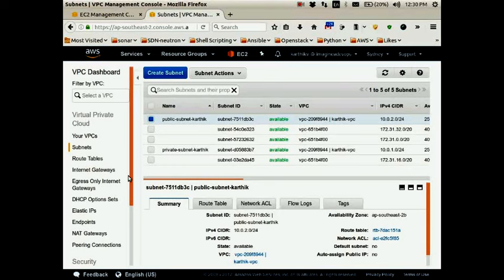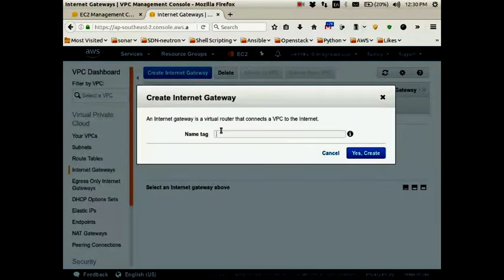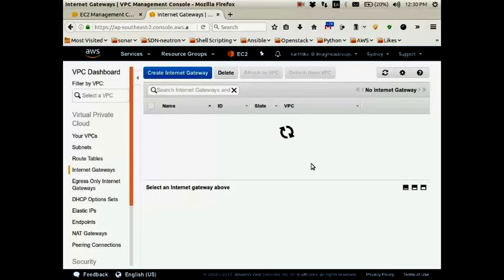So what are the other requirements? A security group and internet gateway attached to the VPC. So we haven't created an internet gateway. Under the left column, I have clicked on internet gateway, and now we can click on create internet gateway, and we can give a name to it. IGW. You can give any name. So I have created the internet gateway.